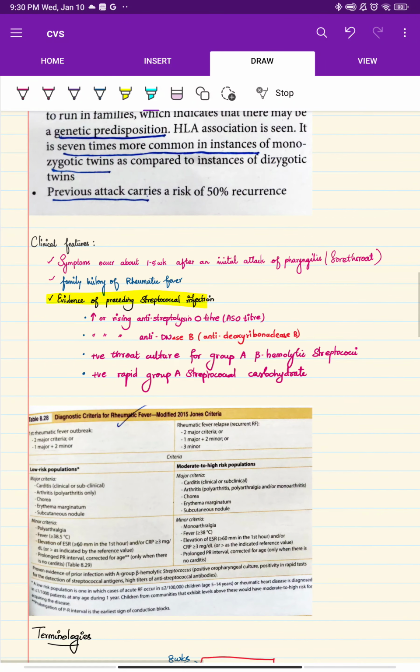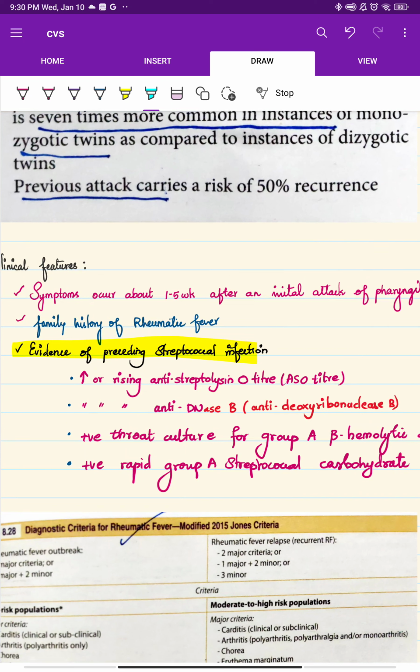And if you see the clinical features, guys, after the infection, as I said, about 1 to 5 weeks after the initial attack with pharyngitis, you will have the symptoms of this, okay. And the family history of rheumatic fever must actually be asked. Then we should ask about the evidence of pre-existing streptococcal infections.